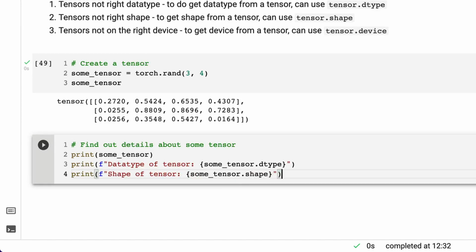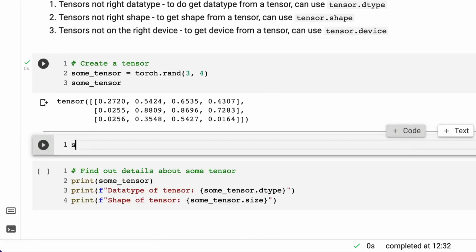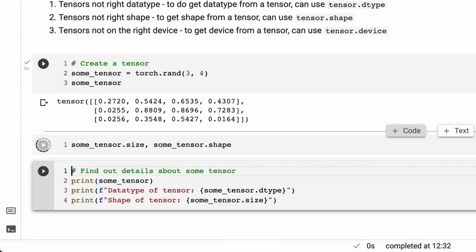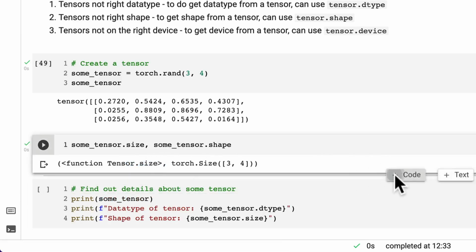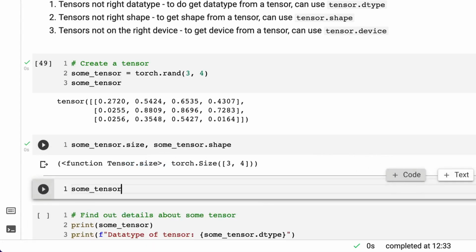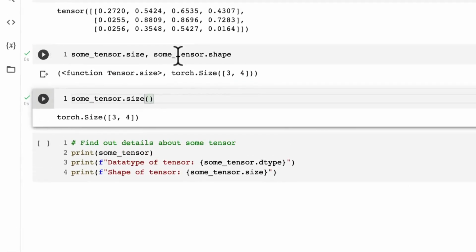Oh, I went a bit too fast, but we could also use size. Let's just confirm that actually. We'll code that out together. From my experience, some tensor dot size and some tensor dot shape result in the same thing. Is that true? Oh, function. Oh, that's what it is. Some tensor dot size is a function, not an attribute. There we go.